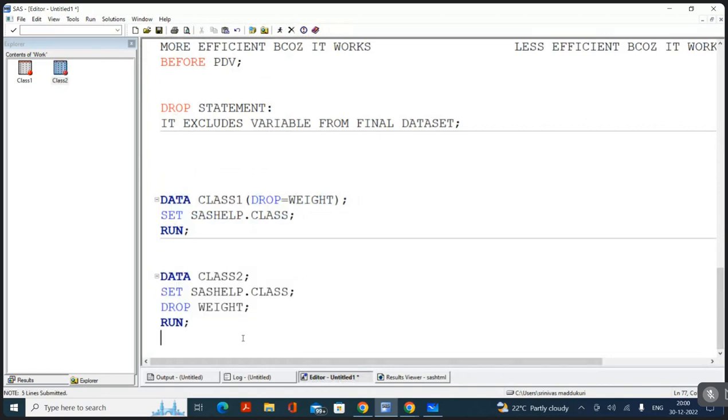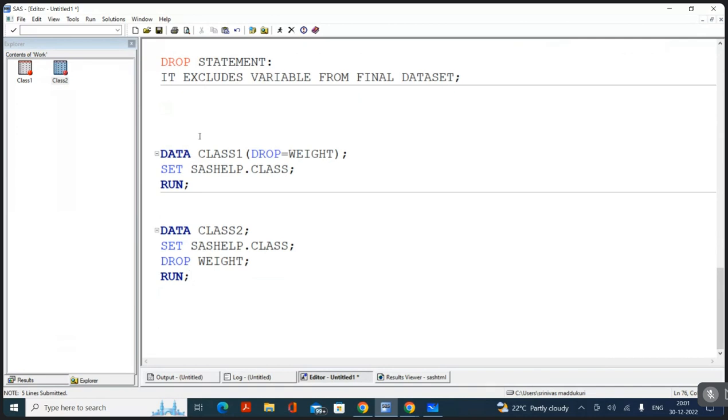Again, shall we write options in set statements? Yeah, you can write it. I will cover set statement options as a separate topic. There is a difference, and I will tell you that, because it depends on the faculties. Some faculties discuss data statements and set statements in one go, but I will discuss set statement options as a separate topic.